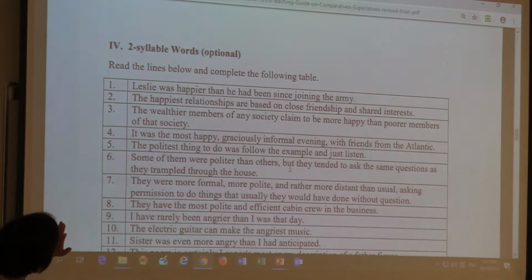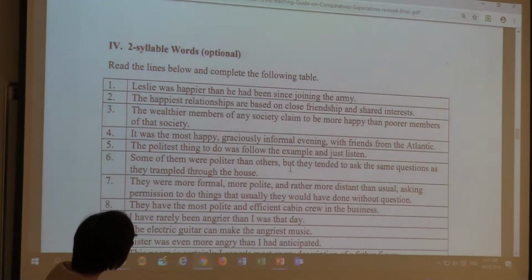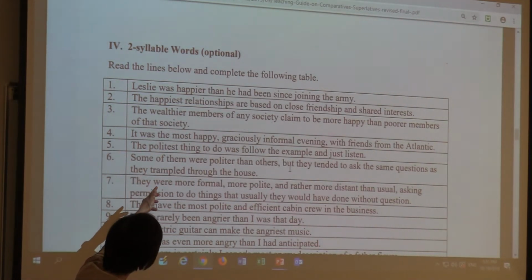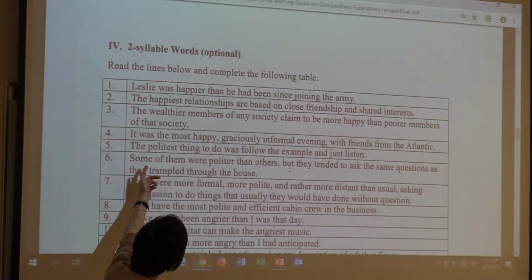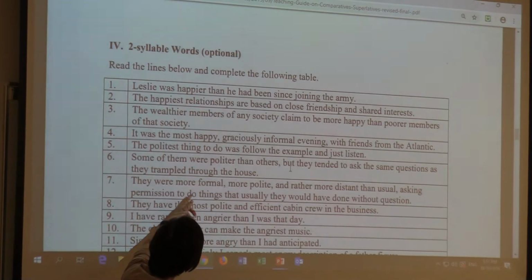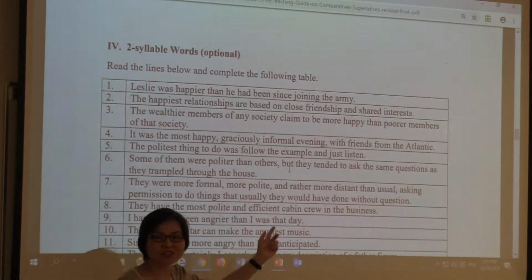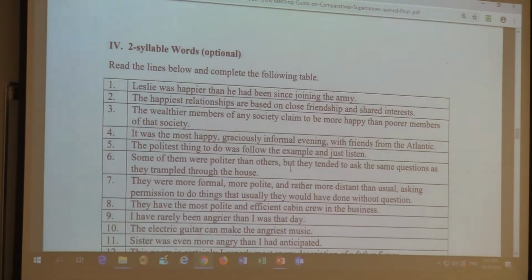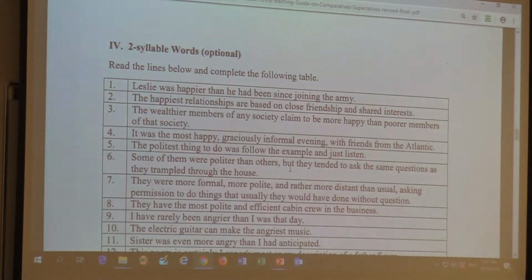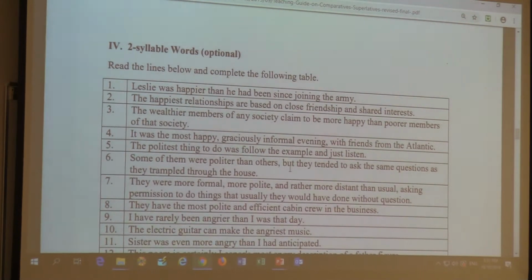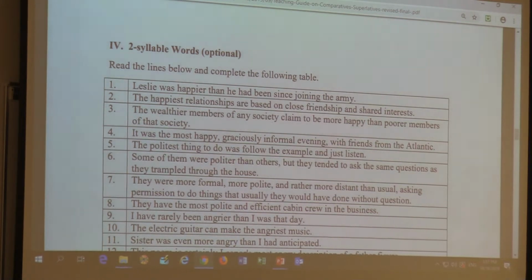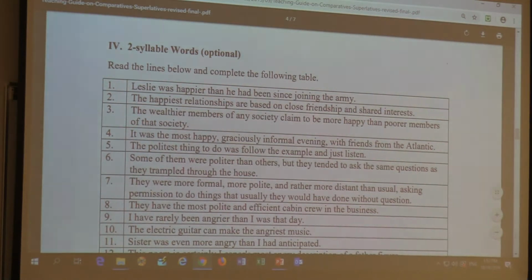So 2 syllable words, read the lines below and complete the following table, like happier, happiest, most happy, politest, politer, more polite, and so on. So they can become more aware of the different spellings or different ways to form the comparative and superlative forms.